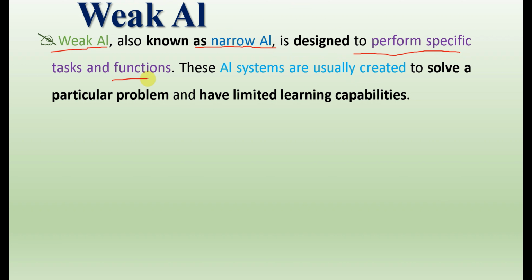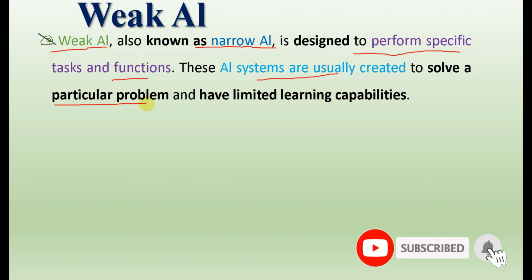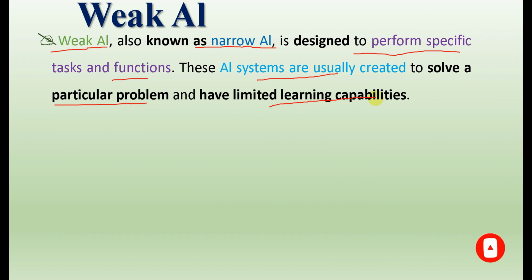It is designed for one or two specific tasks and functions. These AI systems are usually created to solve a particular problem and have limited learning capability, right? Its learning capability is limited or specific, and it solves only a particular or specific problem.